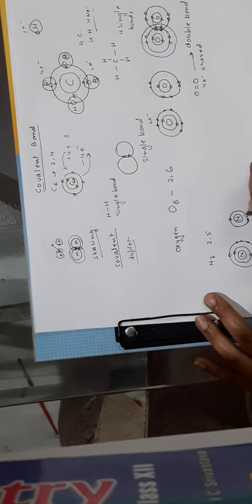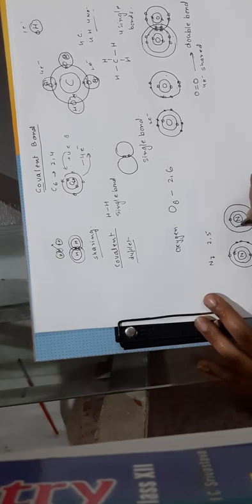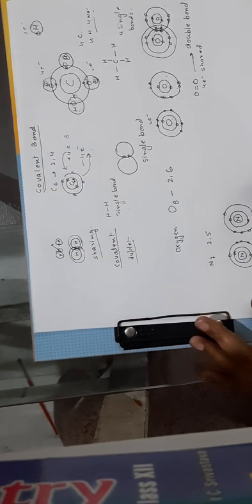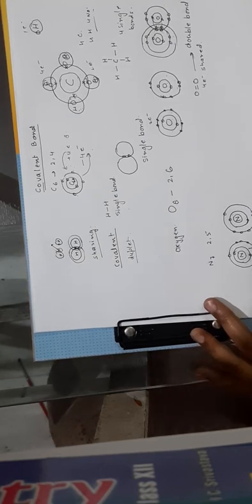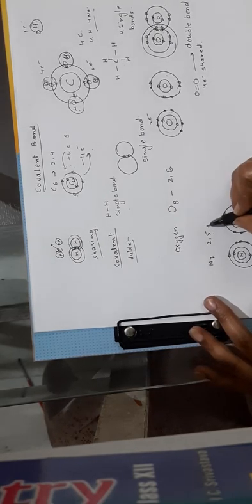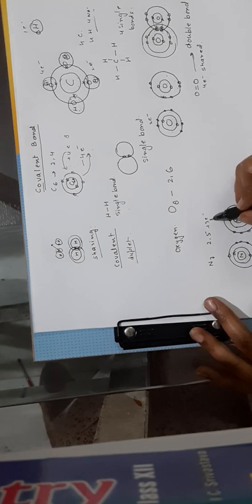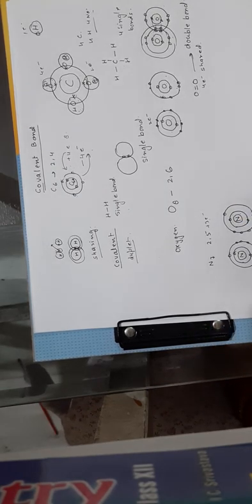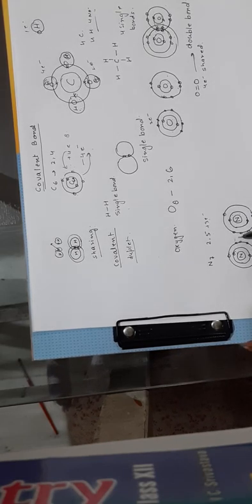Again the same case, if there is another nitrogen available in the vicinity to form a bond, can we see how many electrons are required by each of the atoms? One nitrogen has 5 electrons in the outermost shell: 1, 2, 3, 4, 5. Now this one is short of 3 electrons. Another one is also short of 3 electrons. So how do they fulfill their requirement? Both the nitrogens have to share 3 electrons each.